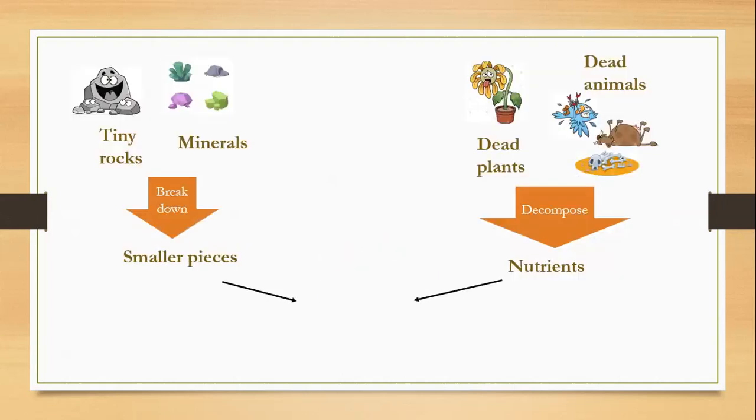Again, this is what we have taken today. The tiny rocks and minerals break down into smaller pieces, and the dead plants and dead animals decompose into nutrients. Both the smaller pieces and the nutrients form the soil. That's why the soil is formed from tiny rocks, dead animals, and dead plants. It takes a long time to be formed, because this is not happening in just a few days. It takes a long time for the tiny rocks and minerals to break down, and for the dead plants and dead animals to decompose.